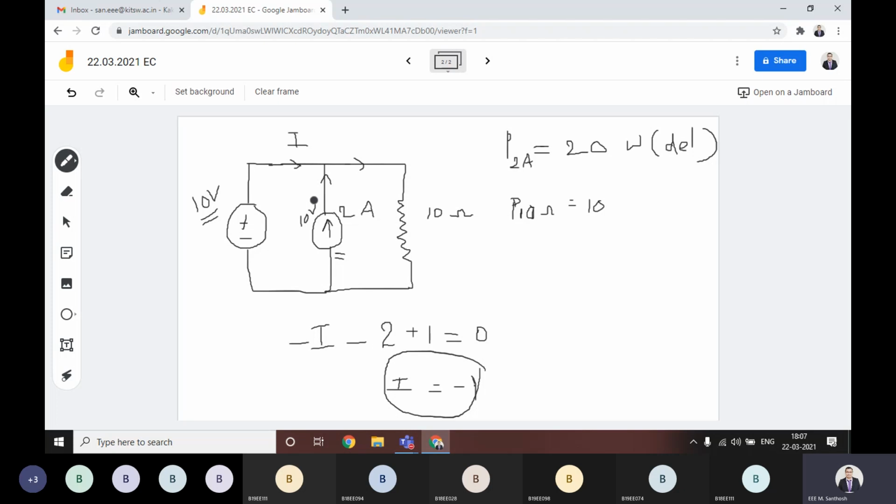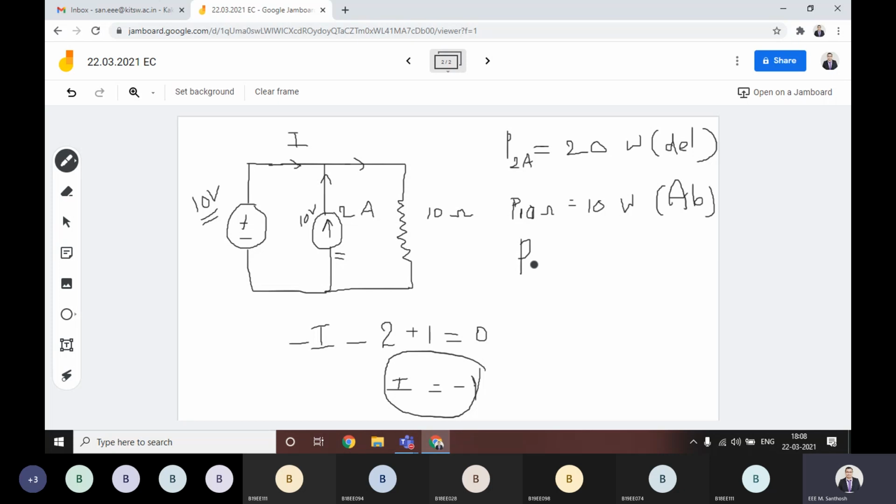There are two cases, but here in this case the current source is delivering, we are assuming. Then if it is delivering to this resistor, we got 10 watts in the case of the resistor, 20 watts in the case of the current source, and this is the absorbing one.